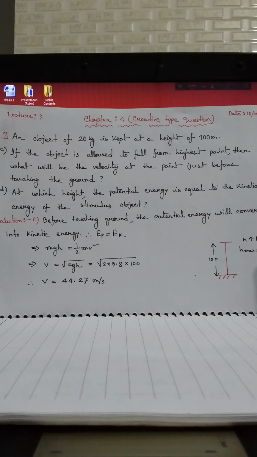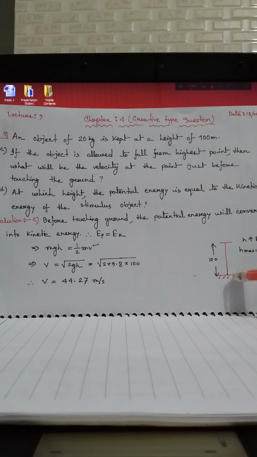If you just follow the figure here, if we want to make a figure regarding our stem, here the object is at a 100-meter height from the ground. As the height increases, the potential energy increases.